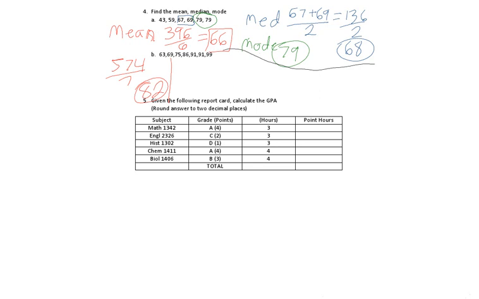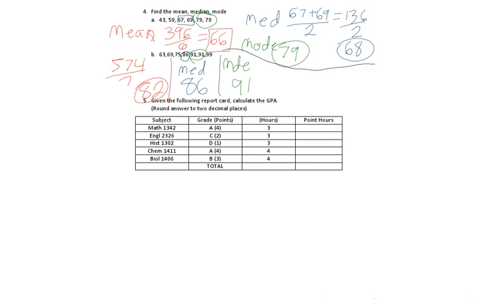Okay, well, median is the middle. And notice the middle number is 86. So the median's 86. Mode is numbers that are repeated, and I see that 91 is repeated twice. So mode is 91.